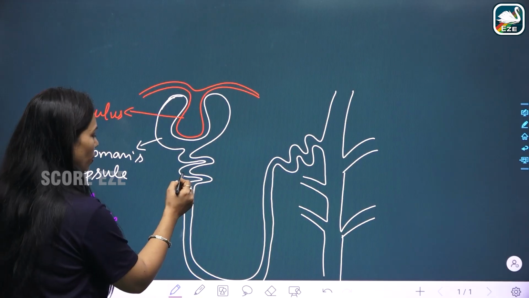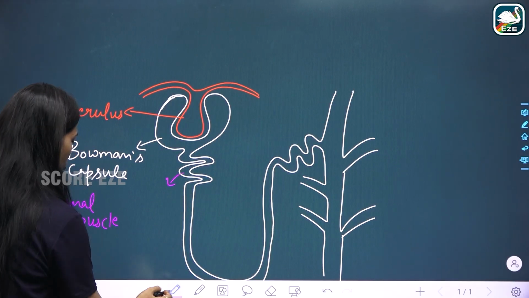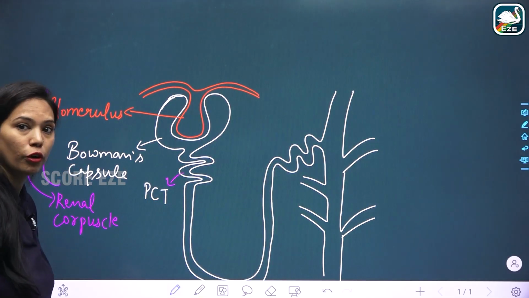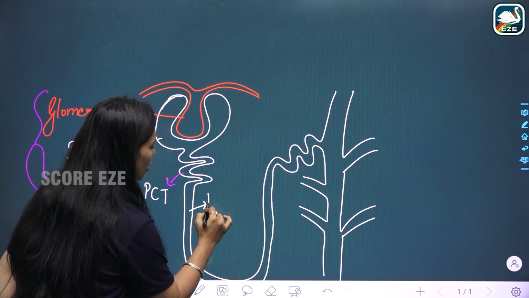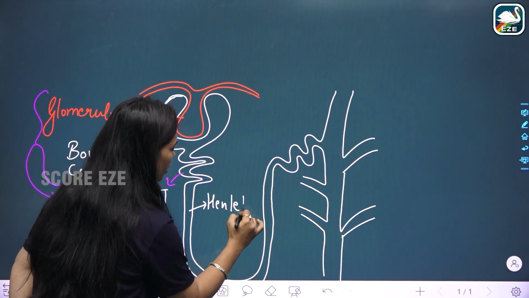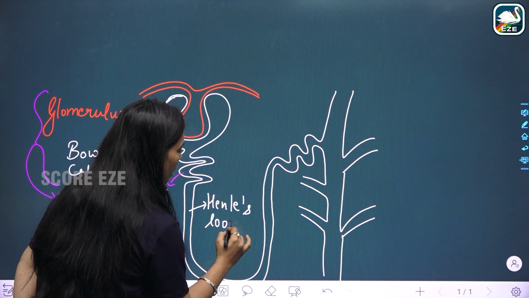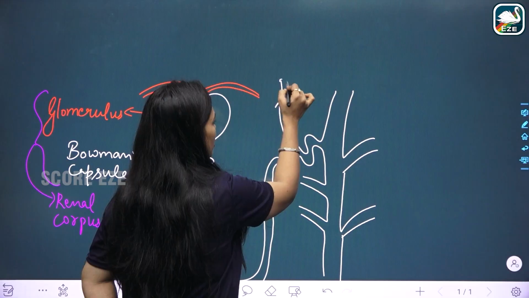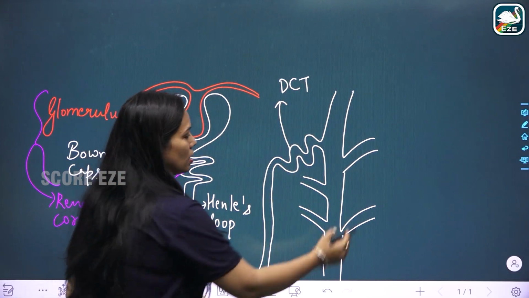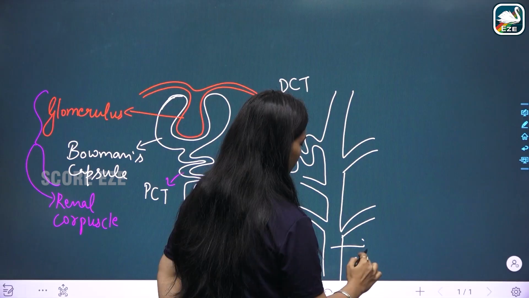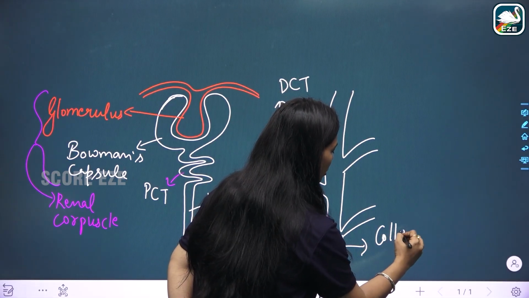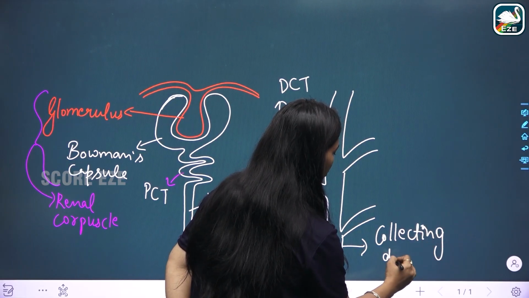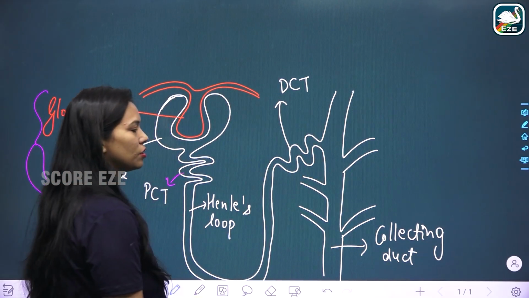Here the convoluted tube-like structure is known as the PCT, proximal convoluted tubule. This is the Henle's loop. It absorbs more and more water. This is known as the distal convoluted tubule. And this is the collecting duct, which collects the urine, right?